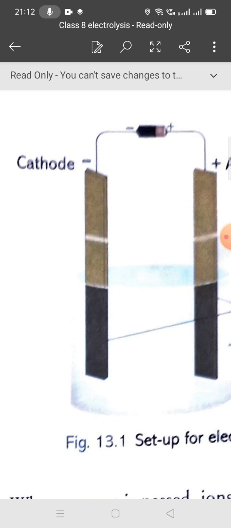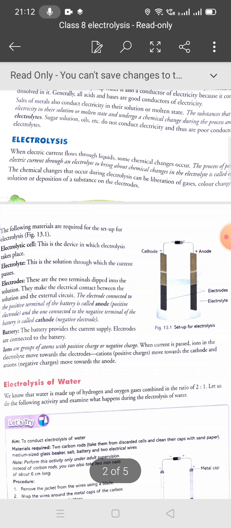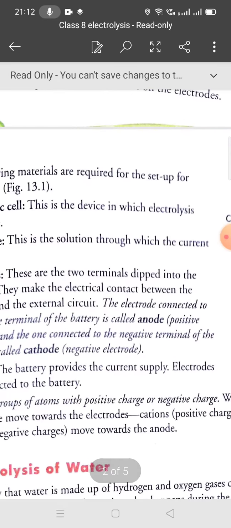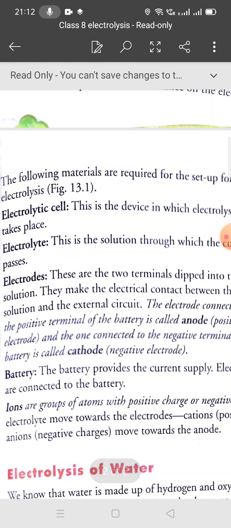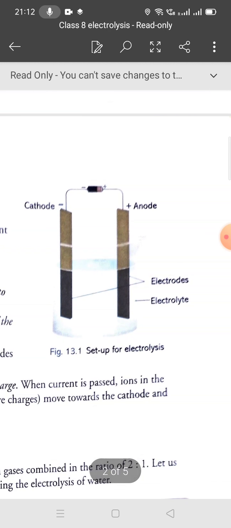Okay, so if we talk about the setup for electrolysis, you need an electrolytic cell, electrolyte, electrodes, battery, and ions. You can see this diagram also. There are two terminals, anode and cathode. You need a battery, you need an electrolyte. What do you mean by the electrolyte? It is a solution through which the electric current passes.